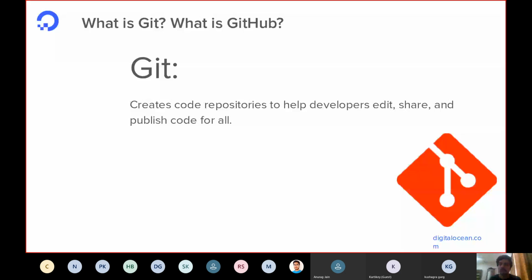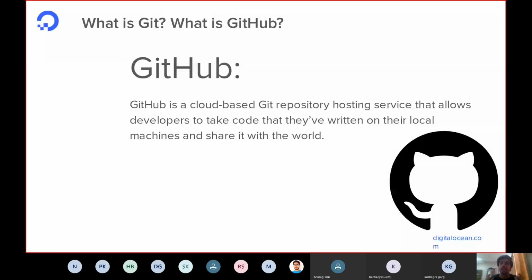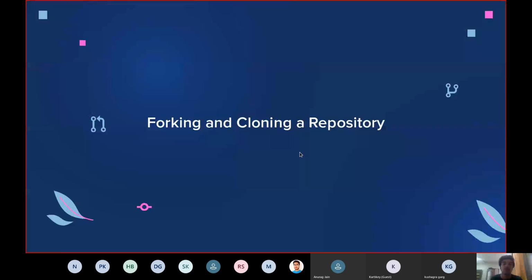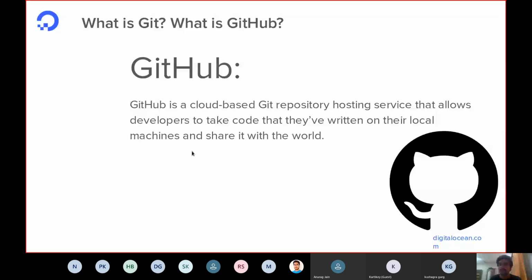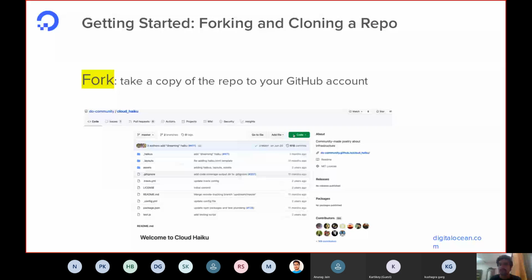If you want to manage some software, you can just create a repo. I would show you the demo later. You can create a repo and tell Git what changes you are making to the repo. And once you have this Git locally, you can just upload it to GitHub. GitHub is a website which hosts Git. You can guess that from the name. So GitHub helps you manage this code. Now, I think that is a very basic intro, but that is enough for the first perspective. So let's move to the demo now.